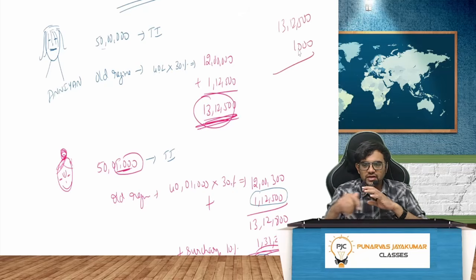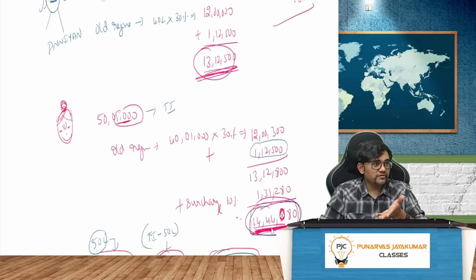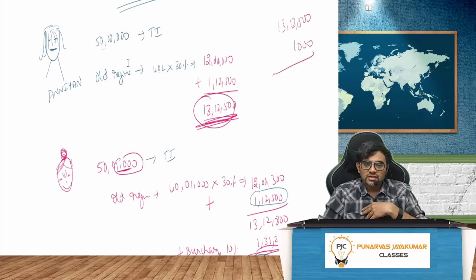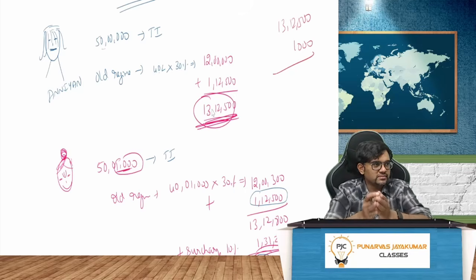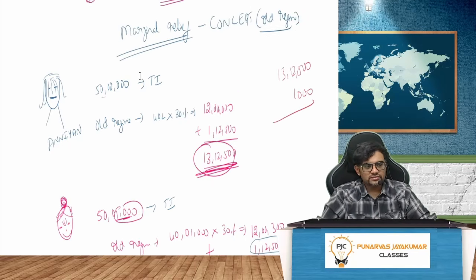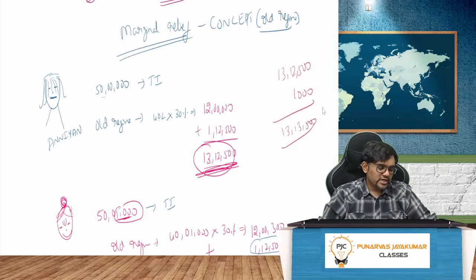Right? Instead of adding this 1000 to my income and paying 14 lakh 4480 rupees, I will pay 13 lakh 12,500. This 1000 I earned for you only. Correct? I will keep it near your feet. Please take. I don't want. Correct? 13 lakh 13,500 you take, madam. Please enjoy. Anything above 50 lakh I earned for you only. That dialogue.